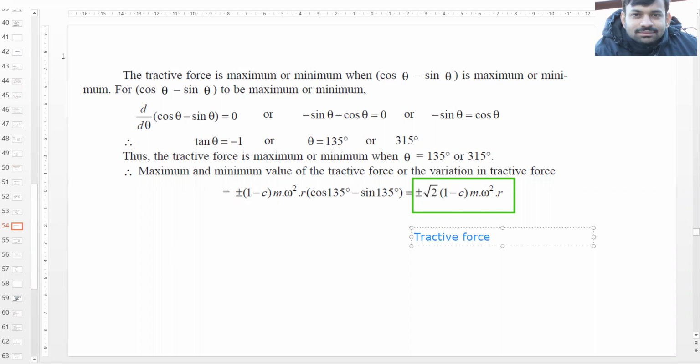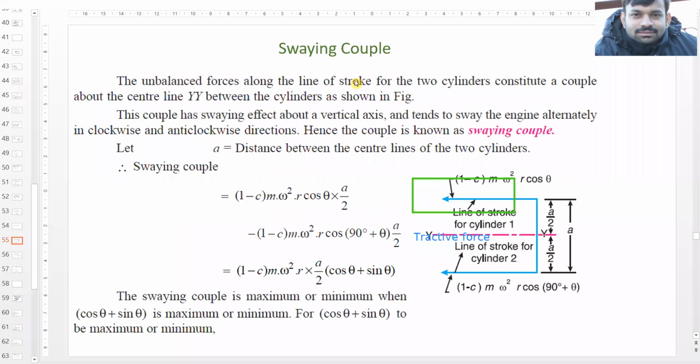Now, what was the second effect? The first one was the tractive force. The second one was the swaying couple. So let's go through this swaying couple. See, the unbalanced forces along the lines of stroke of the two cylinders constitute a couple about the center line YY between the cylinders, as shown in the figure.